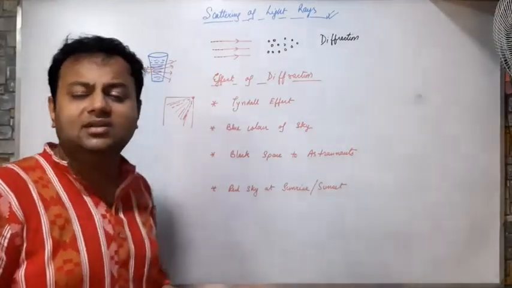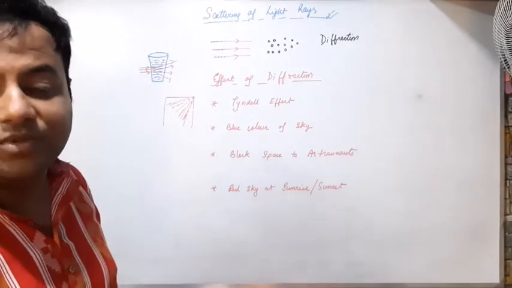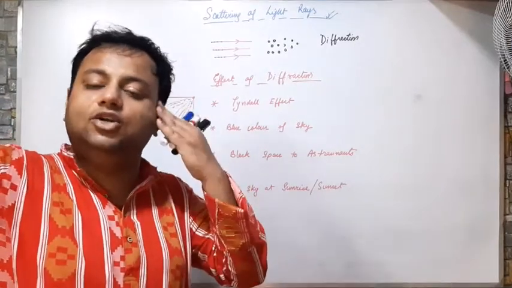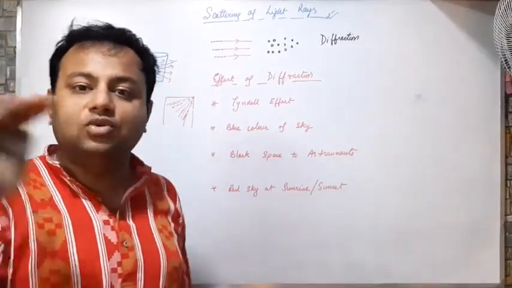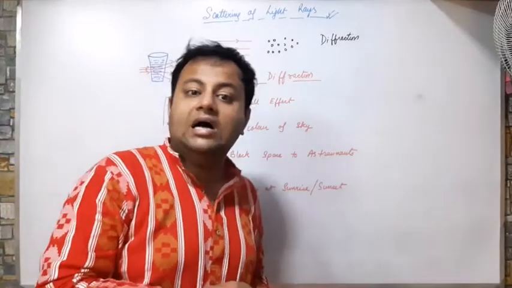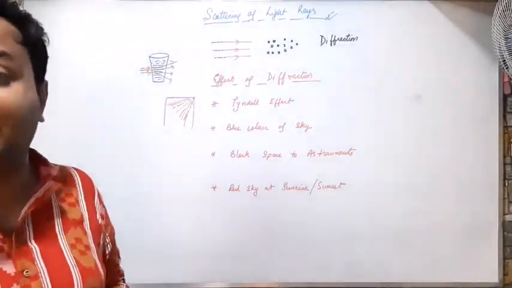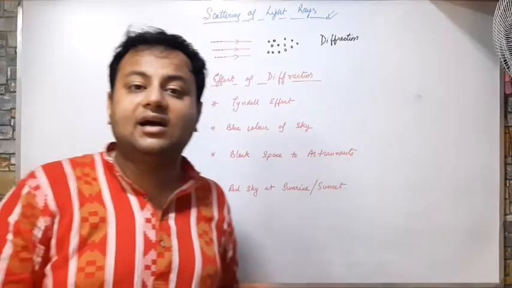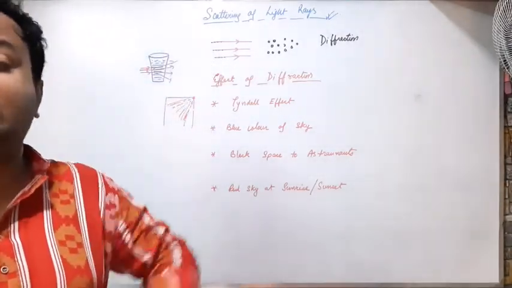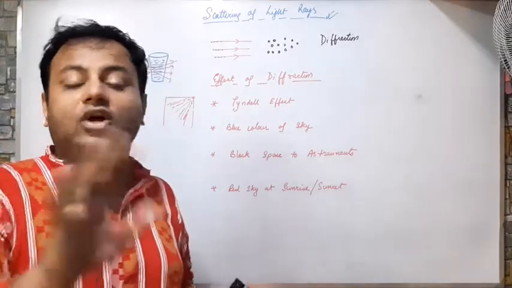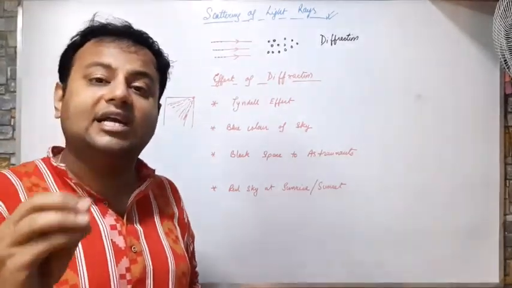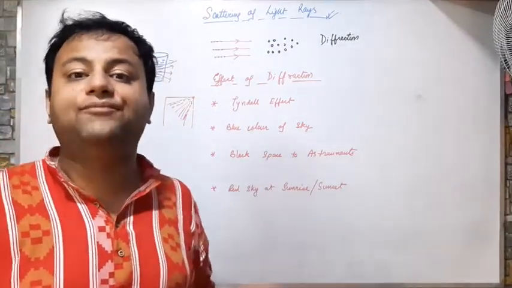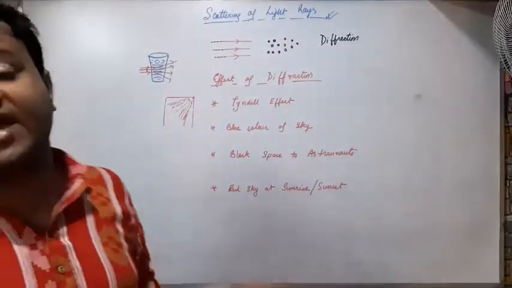The same thing happens for the color of the sky also. The sun rays contain 7 colors. While traveling from the sun to the earth, the light ray has to travel through different layers of the atmosphere. The layers of the atmosphere have air particles in them. So these air particles cause the light to scatter, but the red, orange or green colors have a larger wavelength, so they do not scatter much. The colors with less wavelength, blue and violet, scatter easily. So they scatter and fill up the space. So we see the sky as blue.